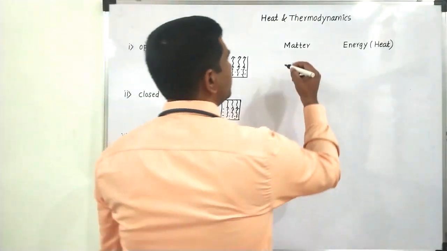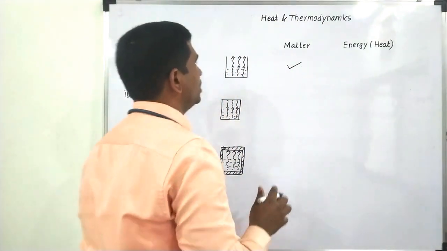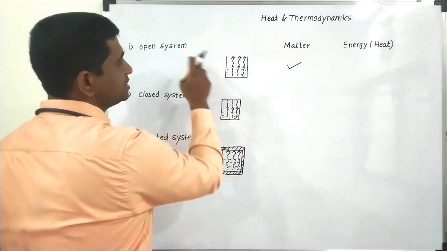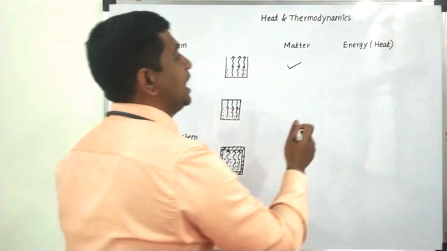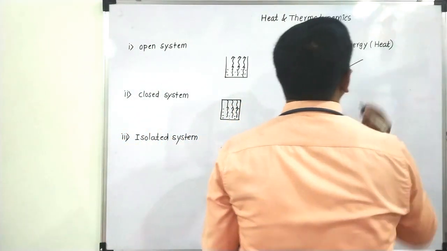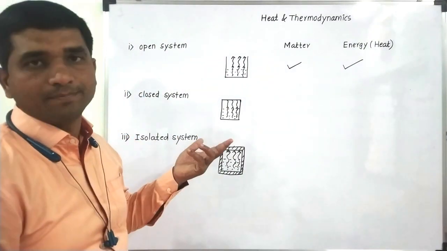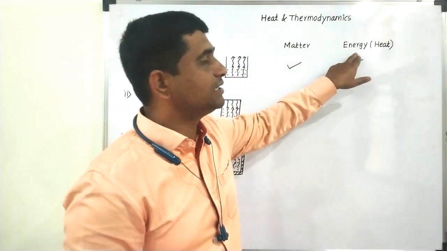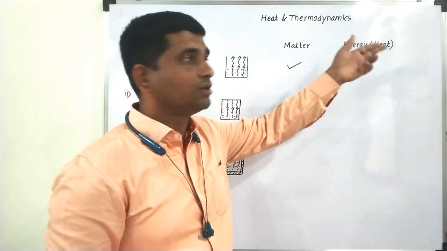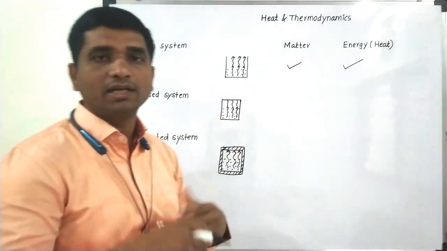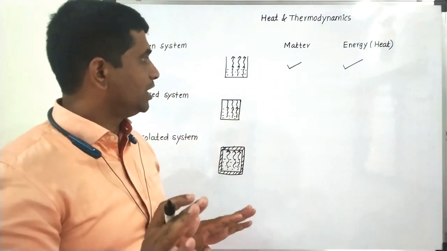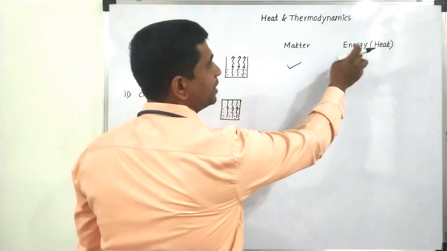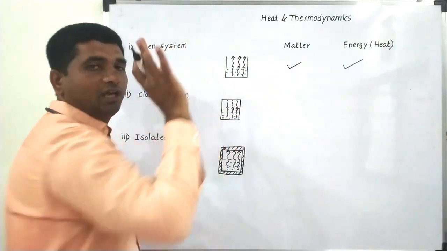So it means that it is exchanging matter with the surrounding. This is my surrounding, the portion which is beyond this one. So in this type of system, it is exchanging matter as well as losing some amount of heat, so it is exchanging energy also with the surrounding. The system which is exchanging matter as well as energy or heat with the surrounding is called an open system. Let me tell you once again, the system which exchanges matter as well as energy with the surrounding is called an open system.